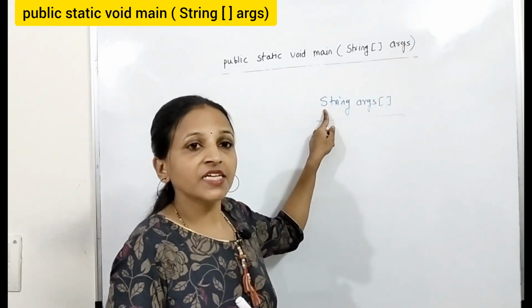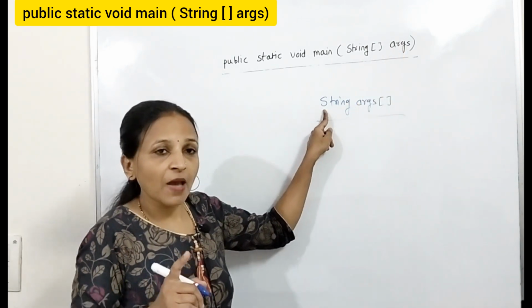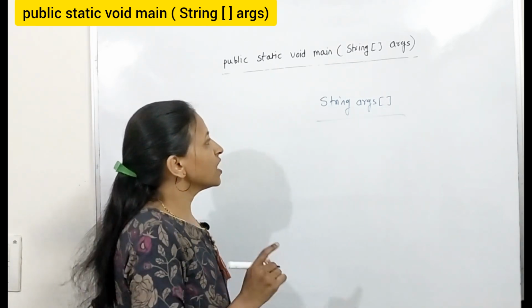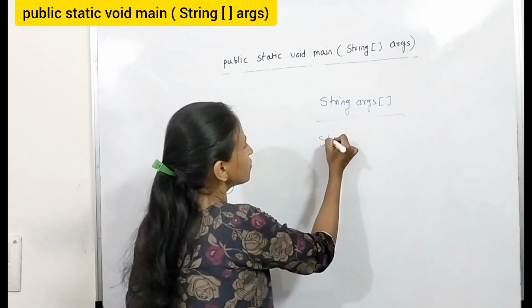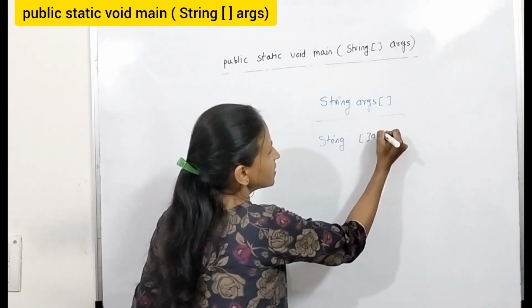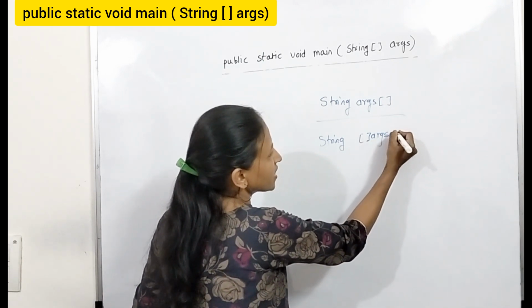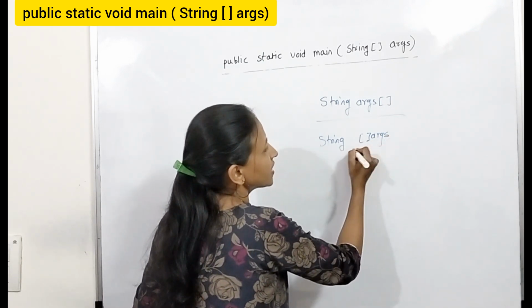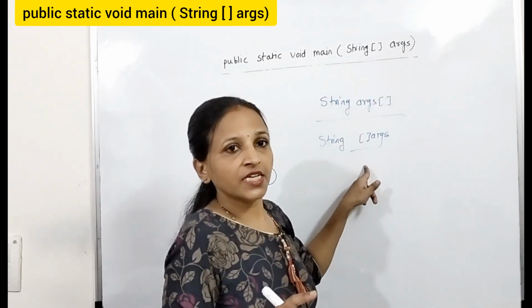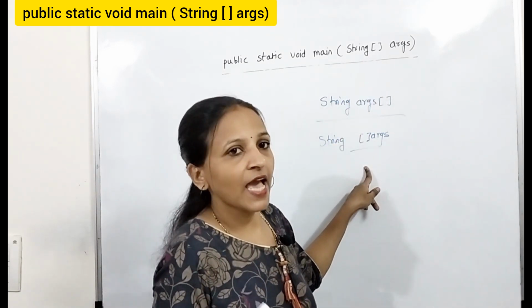But compulsorily remember, this S is capital. Why? Because this is a class, it is an inbuilt class. Again, one more, you can write like this: String, then you can write the square bracket before args. In this way, that is again perfectly valid, means here you can use any syntax of declaration of a string array.